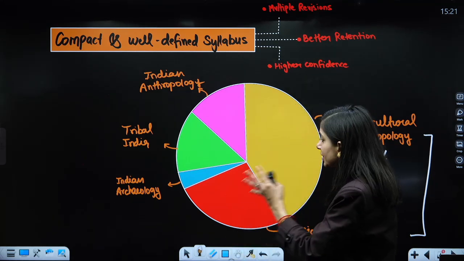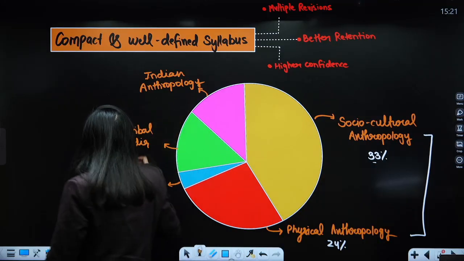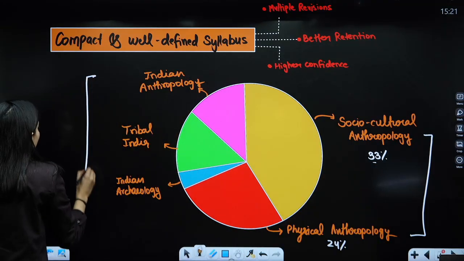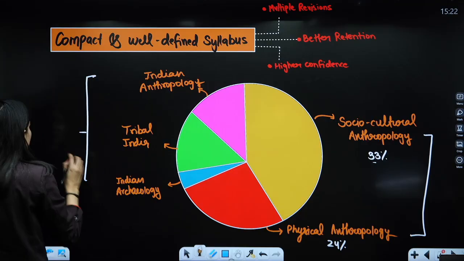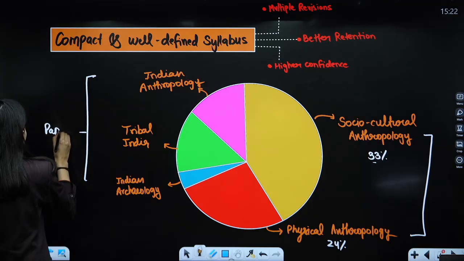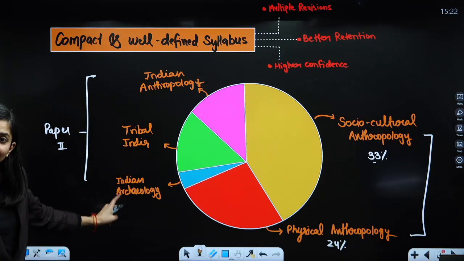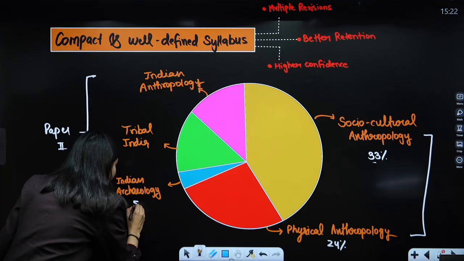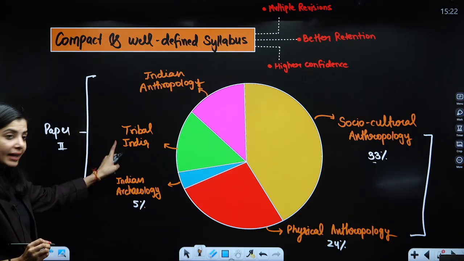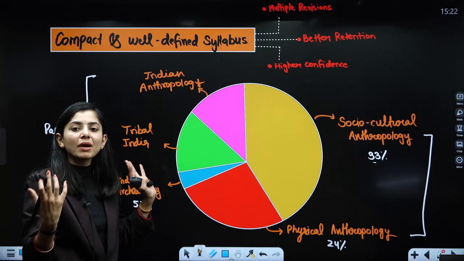Then there is the other part, paper 2. Paper 2 is very general in nature. It includes three parts. Indian archaeology, which constitutes around 5% of the total syllabus. Tribal India, where you have to study about the tribes.